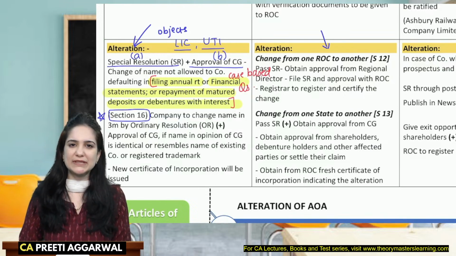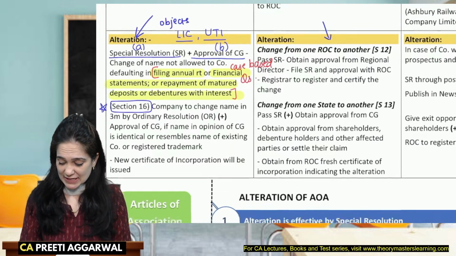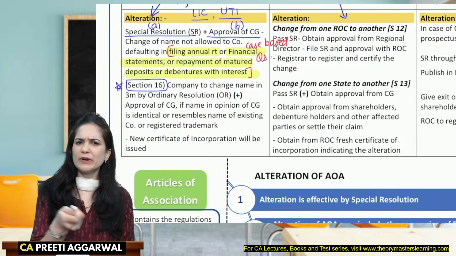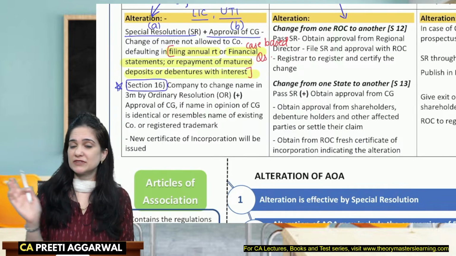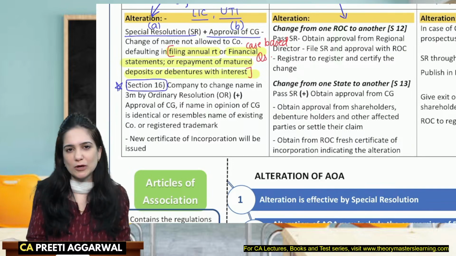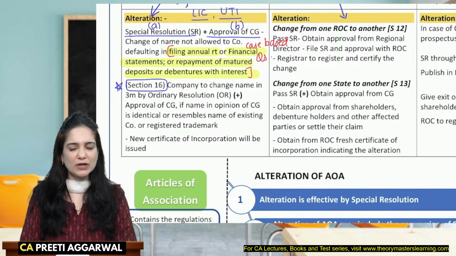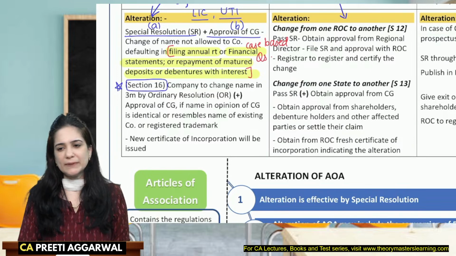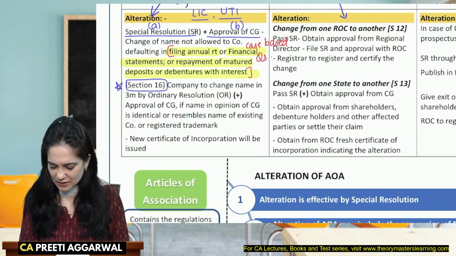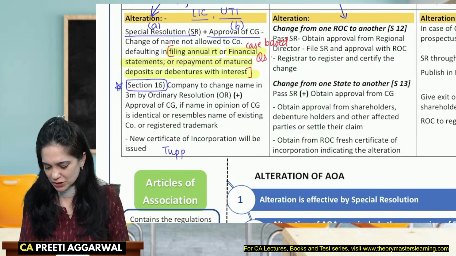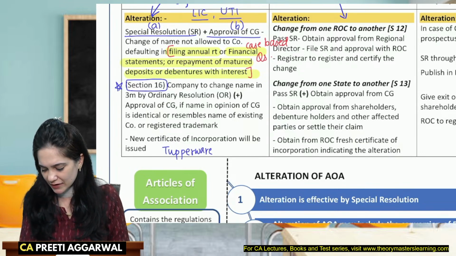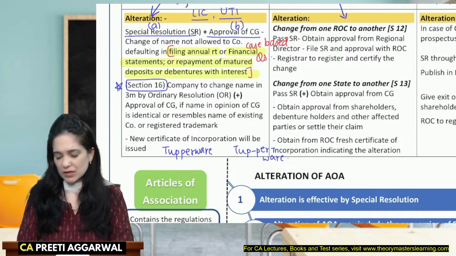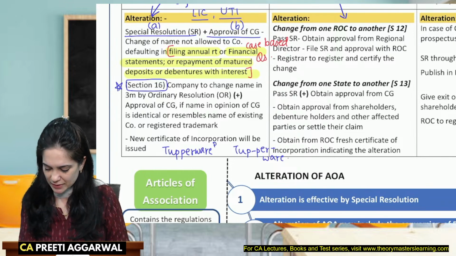Now, what is mentioned in section 16? Section 16 says that if the company is not voluntarily changing the name, then the central government will give the order. And after receiving the order from the central government, the company will have to alter the name. Now, I went to the company and requested them to alter the name because they are resembling the name of my existing company. But the company is not ready to alter the name. So let's say there's a company Tupperware. It is also a registered trademark. And I have registered a company as Tupperware. So it is a registered trademark of the company.